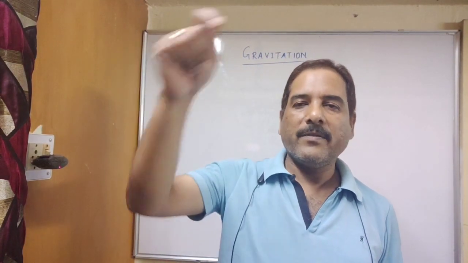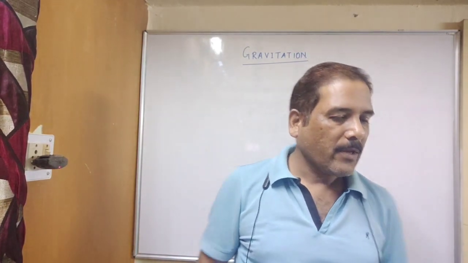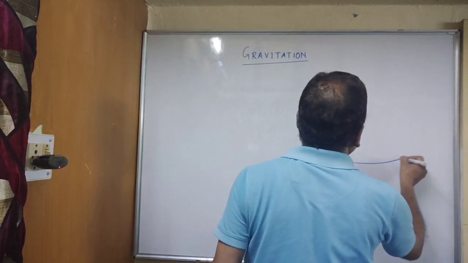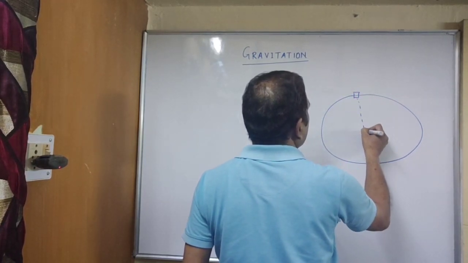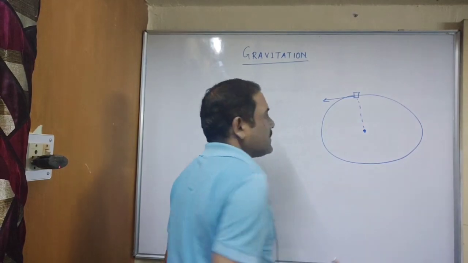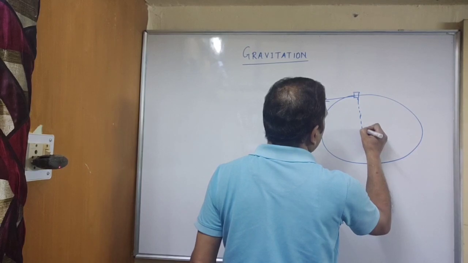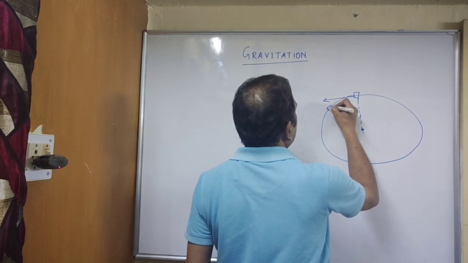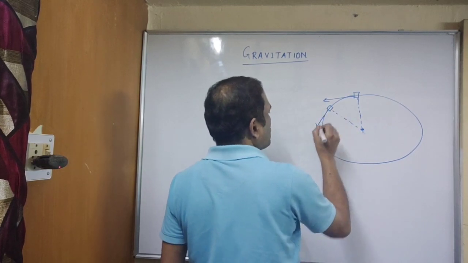Initially when you are reeling it, it performs a circular motion, but when you release the thread, you will find that the stone was moving in this circular path, and somewhere if you release the stone, it will move in this direction. It means it will make a tangent with this point, with the center. So tangentially it will fly out. Suppose the stone is here, if you release it at this point, it will move in this direction.